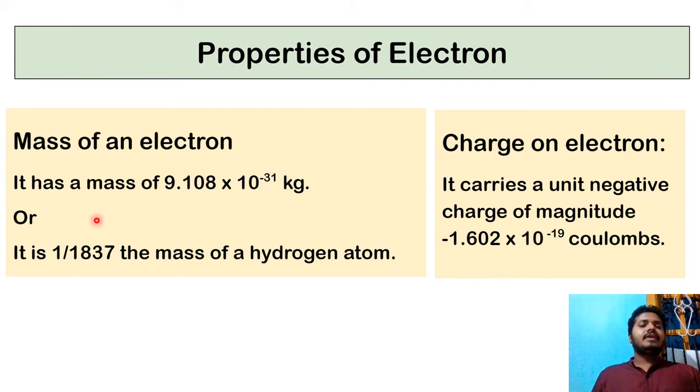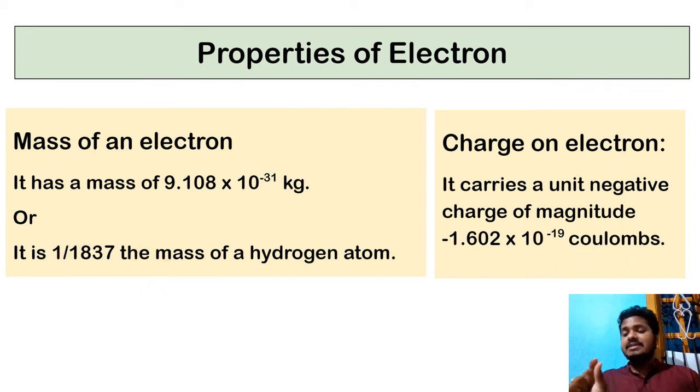And the mass, if you see, is 10 to the minus 31. It means around 0.000, so many zeros, about 30 zeros, then 9.108. Its mass is very light. How light? It is almost 1 by 1837 times the mass of hydrogen.